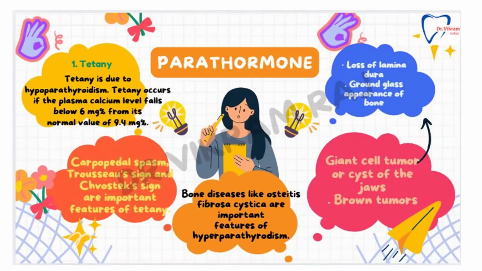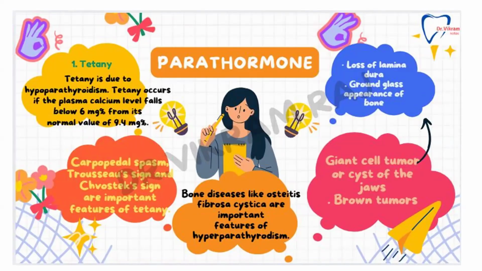See, firstly, these are the things they're going to ask you as clinical based questions. They can give you a person diagnosed with so and so condition and ask you accordingly. Suppose they ask about a 34-year-old male patient having carpopedal spasm, Trousseau sign, and Chvostek sign, and ask what condition the patient is suffering from.